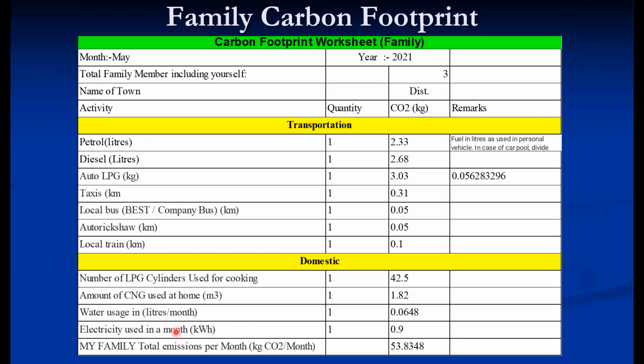Electricity usage you can easily get from your electricity bill. From there you can put the number of units, and the corresponding carbon emission will be calculated automatically. So finally, you can calculate your family's total emission per month, in kg per month. Like this, you can calculate the carbon emission for every month. As per the activity, you're supposed to calculate the month-wise carbon emission of your family for the last financial year, 2020.